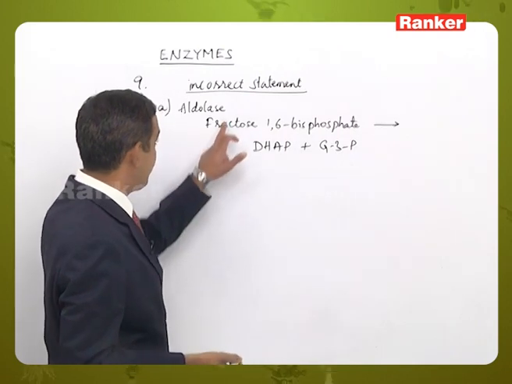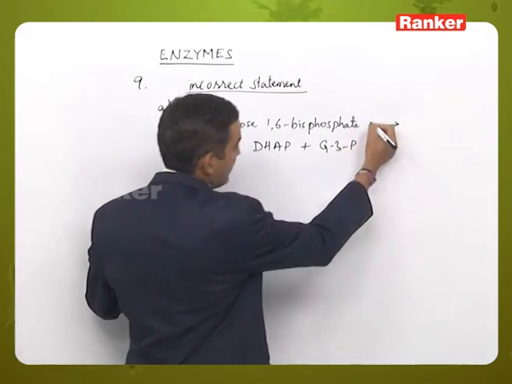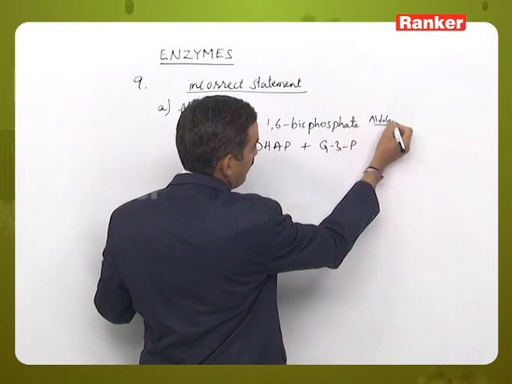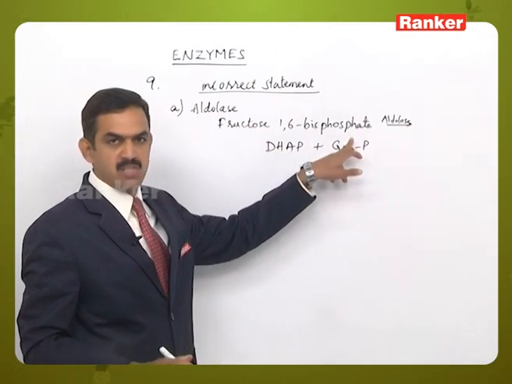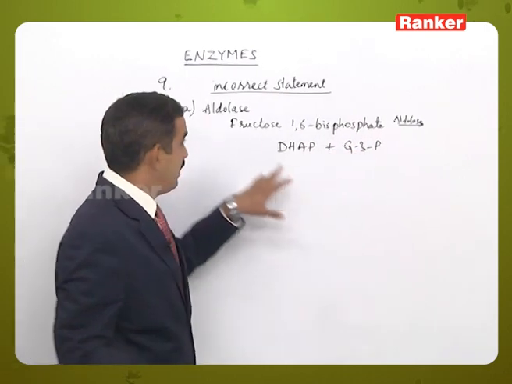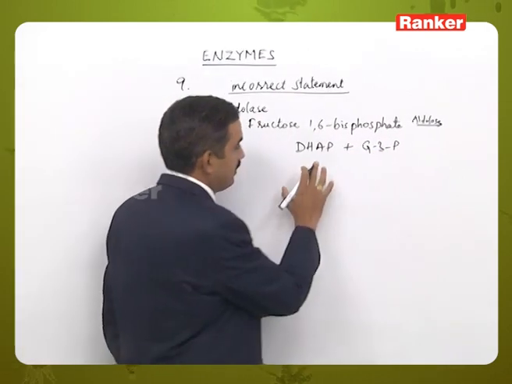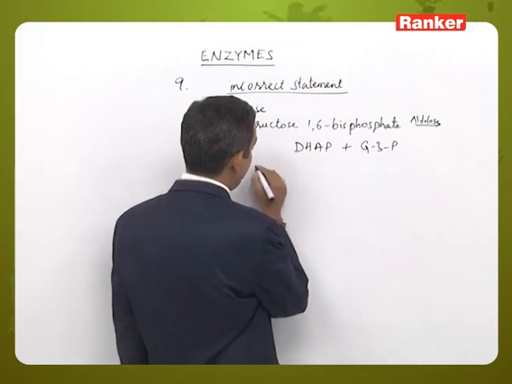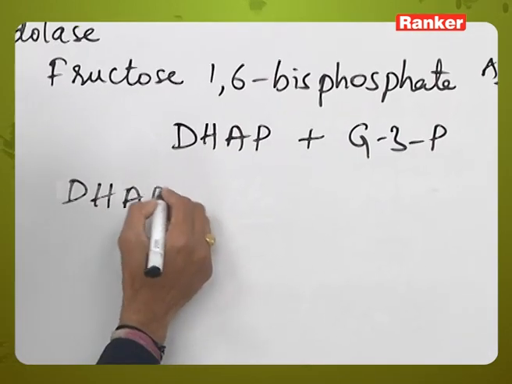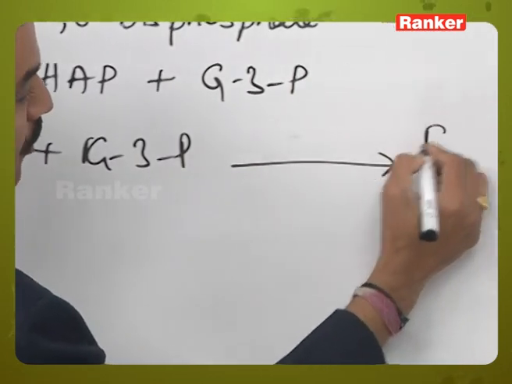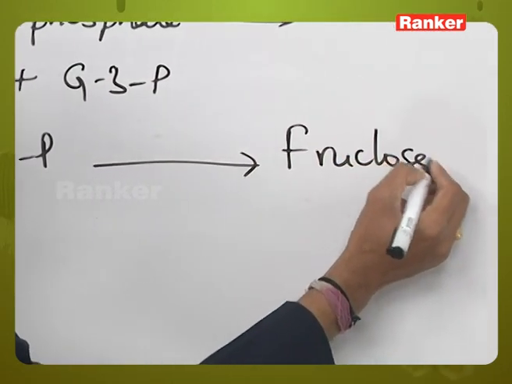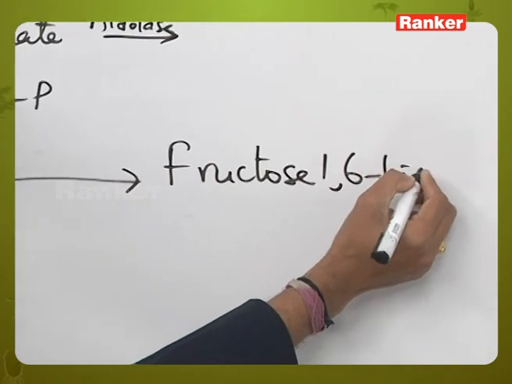Here in this reaction aldolase is taking part, and the substrate is fructose 1,6-bisphosphate. At the same time aldolase can act on the reverse reaction also, the reaction in which DHAP plus G3P gives rise to fructose 1,6-bisphosphate.